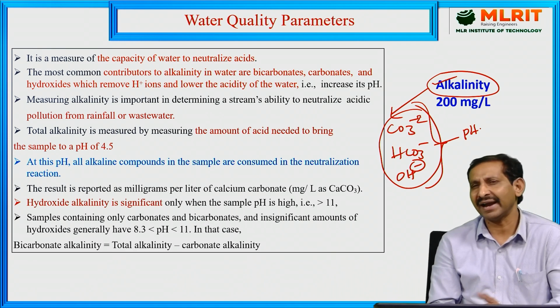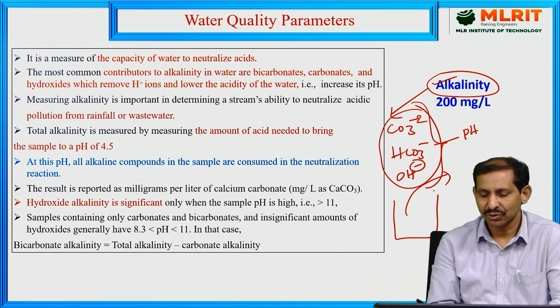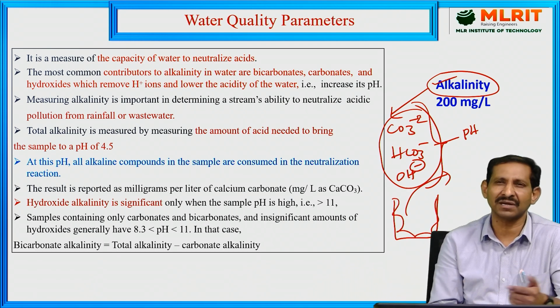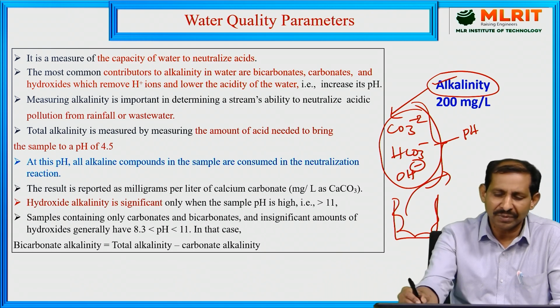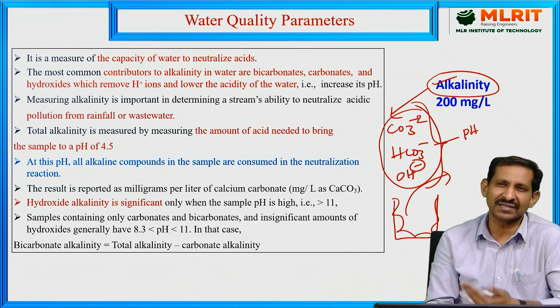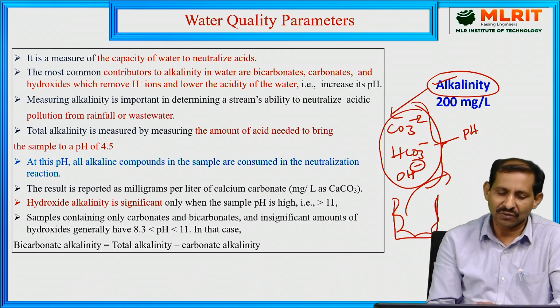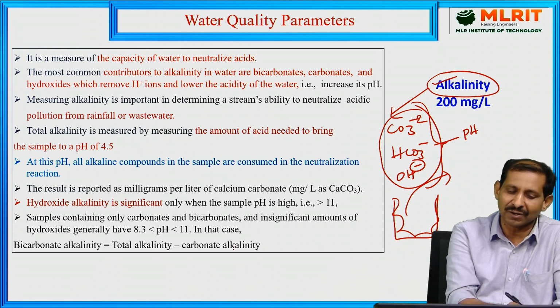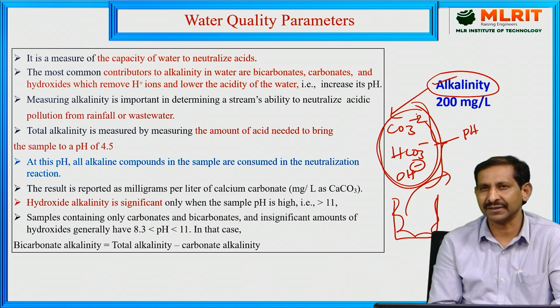For example, if high alkalinity water is taken into a boiler for power generation or steam generation, a lot of corrosion will take place because of the high alkalinity in the water. That's why you must check before you use the water sample, for domestic as well as industrial applications. This is determined as total alkalinity, carbonate alkalinity, and bicarbonate alkalinity, different categories based on the dissolved salts present in the water sample.